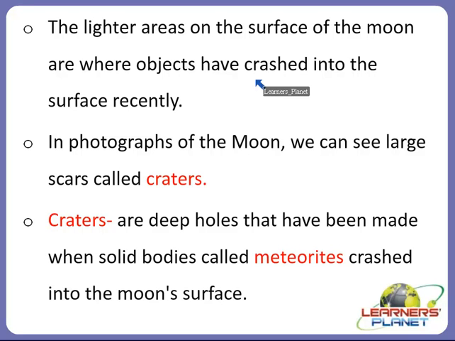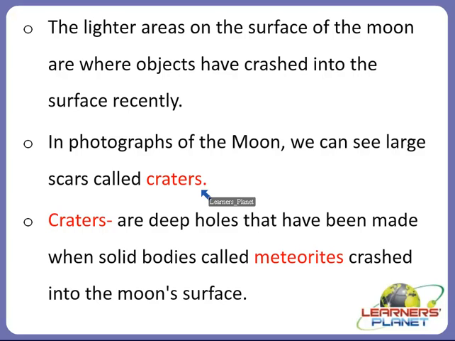And the other areas, which are the lighter areas on the surface of the moon, are where objects have crashed into the surface of the moon recently. Recently in astronomy terms means 1 million years ago, right? So the darker areas appeared a very long time ago compared to these lighter areas on the surface of the moon.